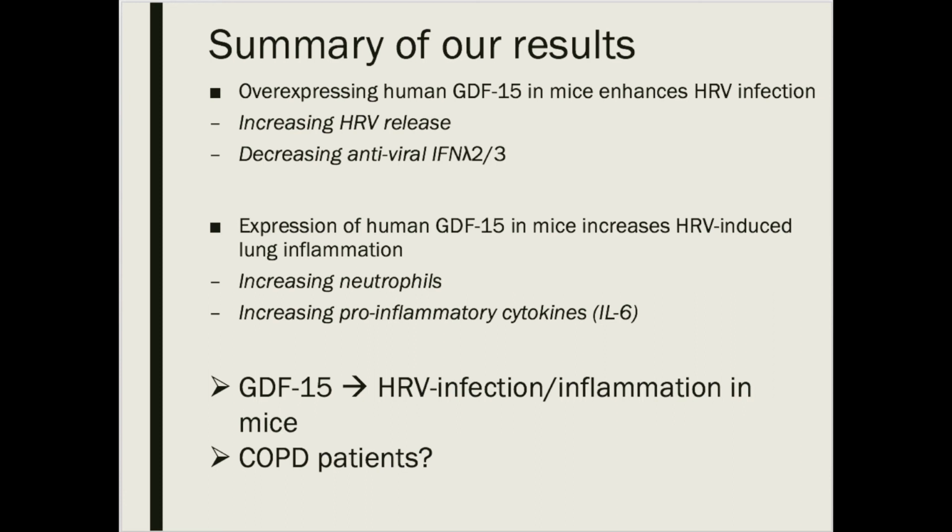So just to put these results together, we know that GDF-15 is increased in patients with COPD. And we just saw that in this mouse model, GDF-15 is leading to an increased HRV infection and inflammation in these mice compared to wild type. So by understanding GDF-15's role in HRV infection and inflammation, could we potentially apply this to COPD patients?